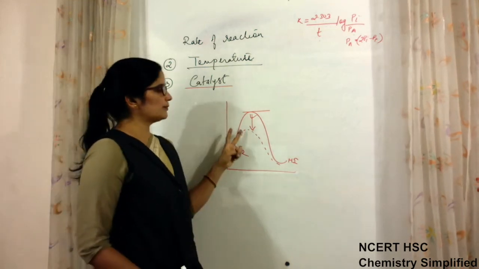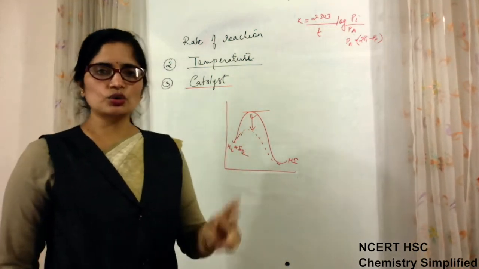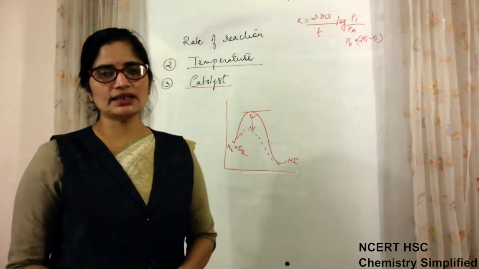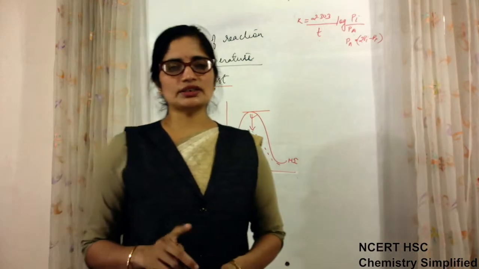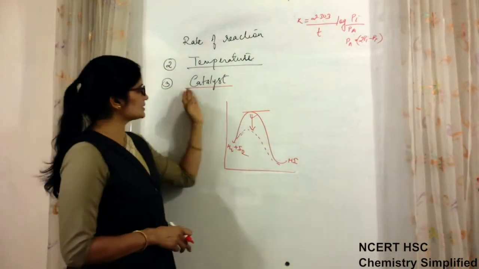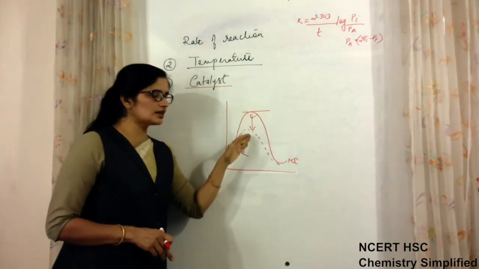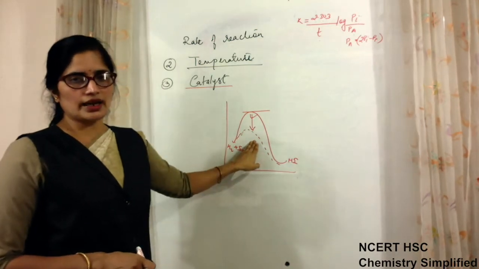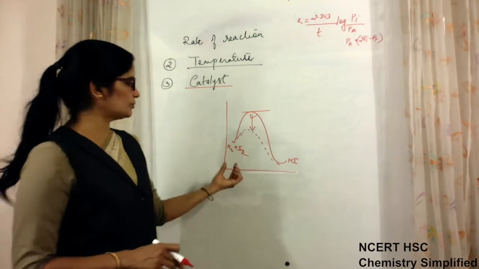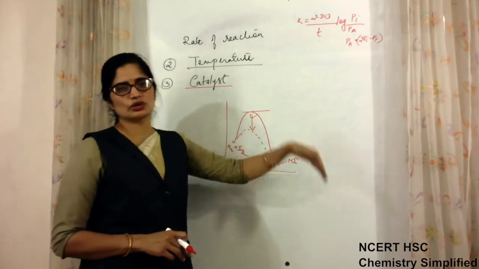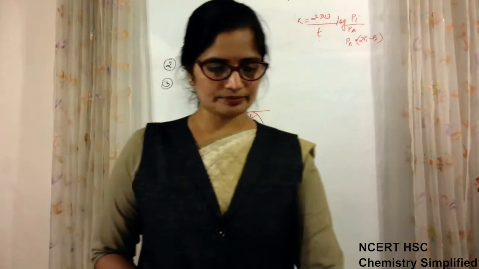So both of them have different reasons to increase the rate of reaction. Temperature increases the rate of reaction by increasing the activation energy of the molecules, and catalyst increases the rate of reaction by decreasing the activation energy required by the molecules. So now the molecules will require less energy to cross this energy barrier.